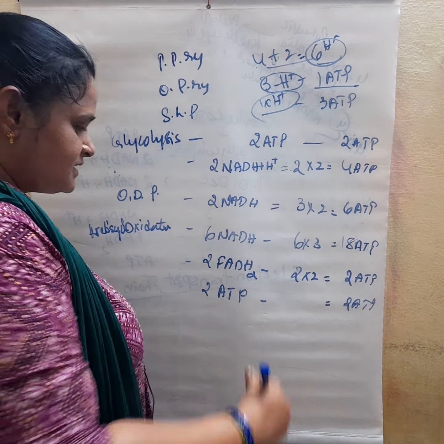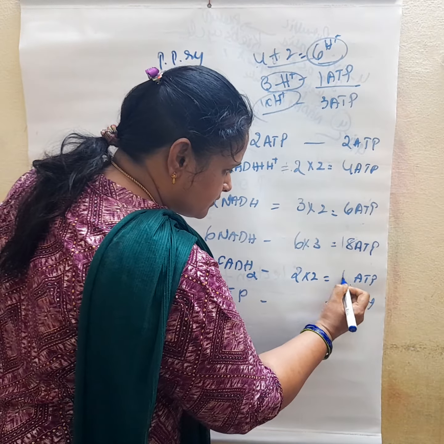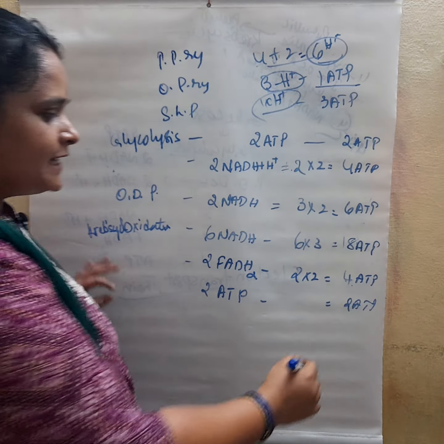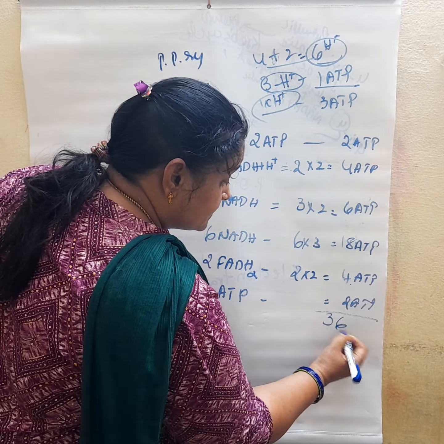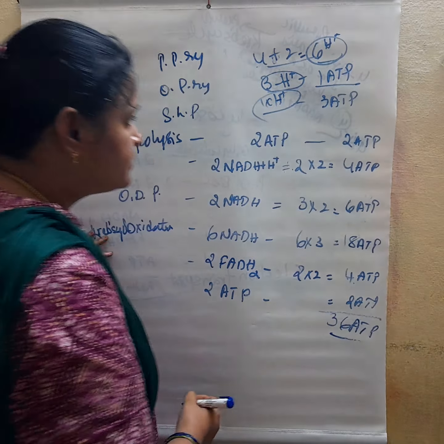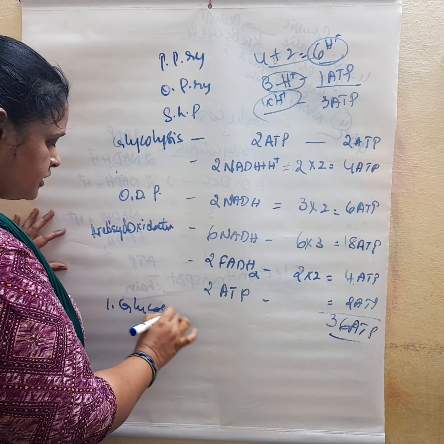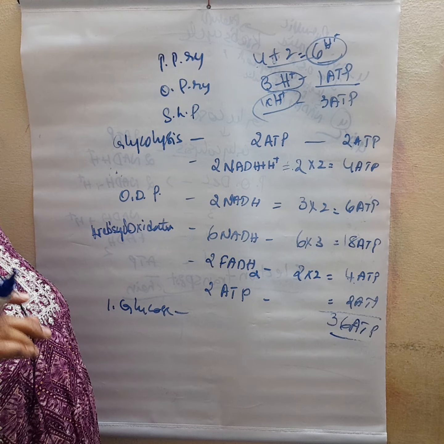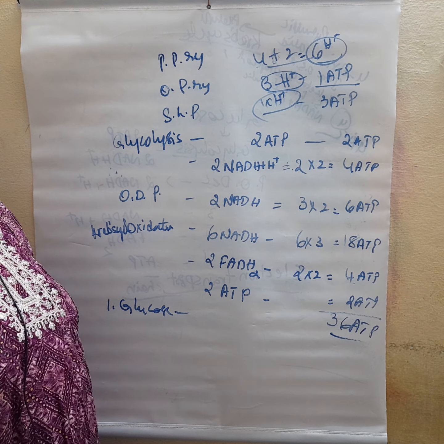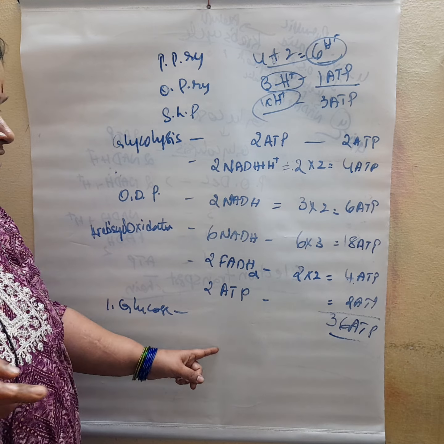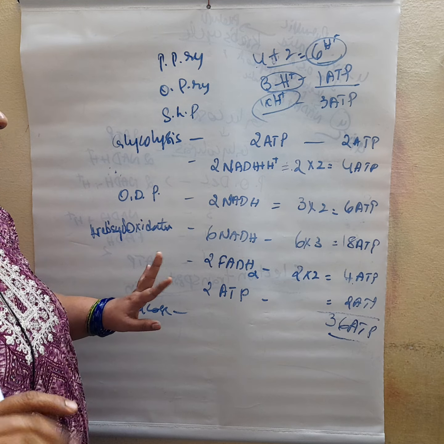I got the mistake. 2 into 2, 4. Okay, so 4 ATP. Ultimately 36 ATP are generated for one glucose molecule. If one glucose molecule is undergoing respiration, it forms 36 ATP. This is the balance sheet. Understood? I will explain again.